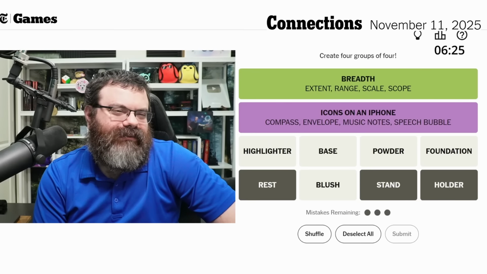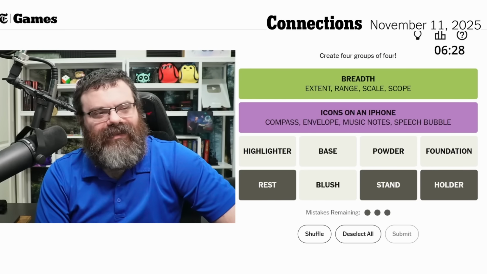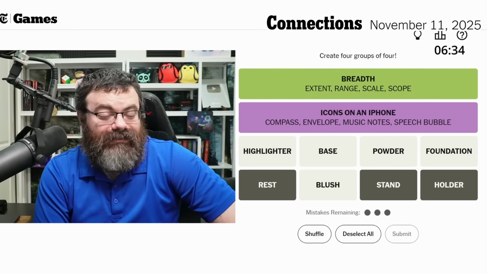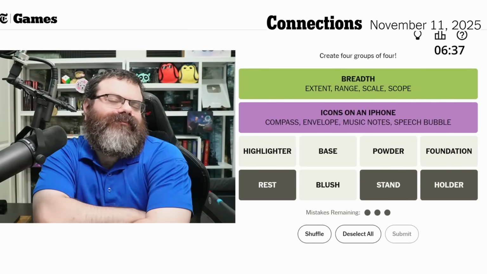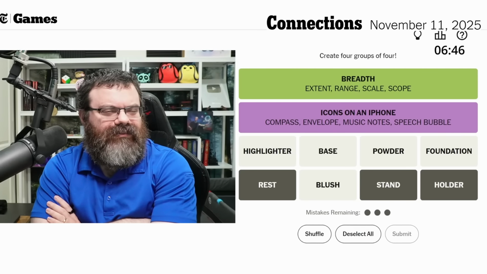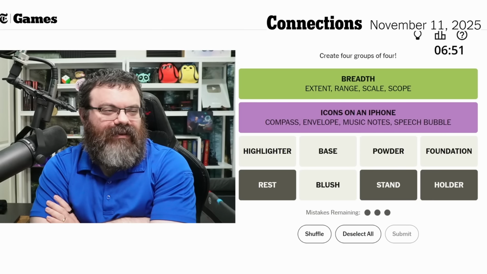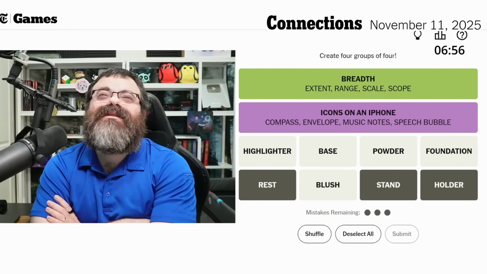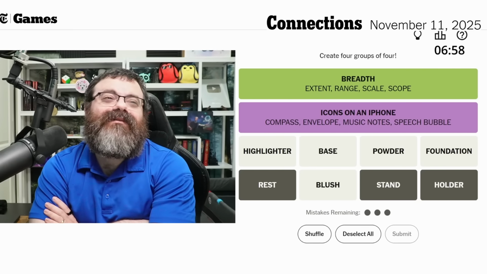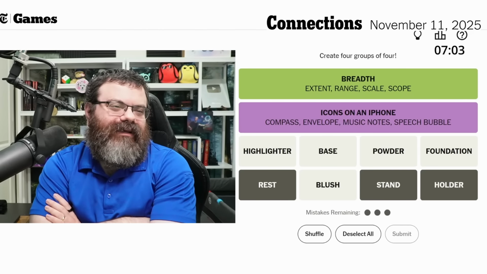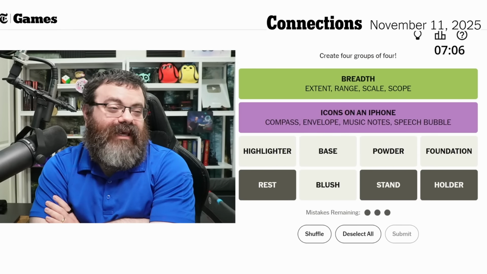Am I wrong about makeup? Rest, stand, and holder. I suppose these could all just be something you put something on, like a podium. You put something on a rest. Can you put something on a rest? Like a something rest? For some reason, I feel like that can be a term for that. And then stand and holder. So then would it be the base then?